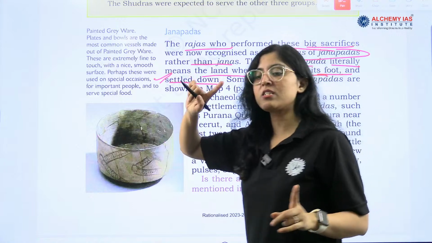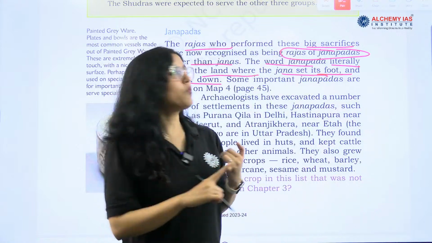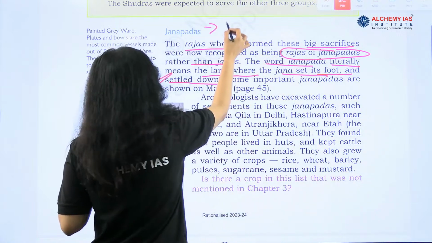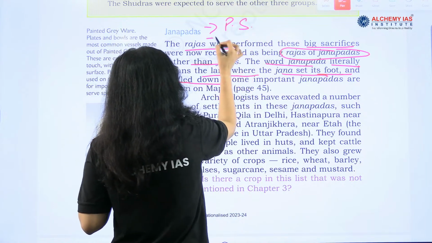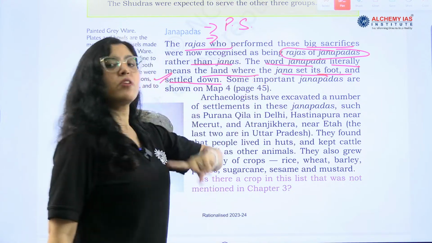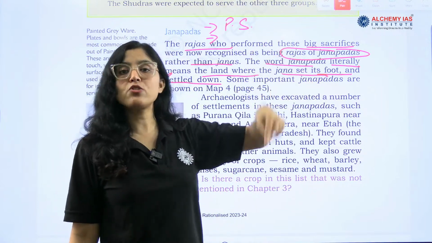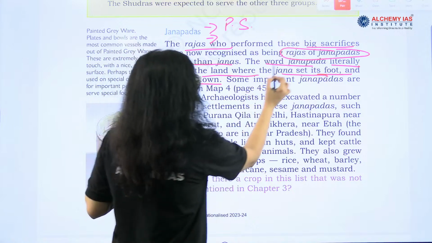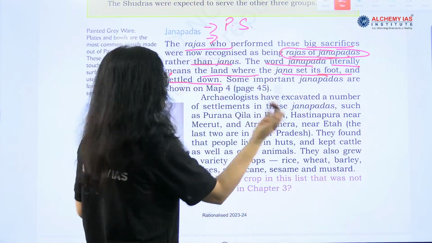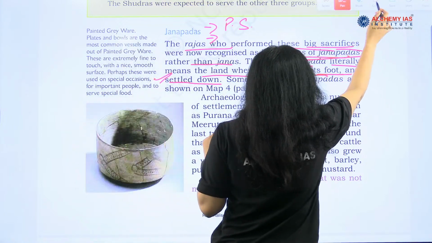So the first process is what? They are performing sacrifices. Second step is what? Because of the performance of the sacrifice, these Rajas are now called Rajas of Janpadas, right? Now they are gaining strength.